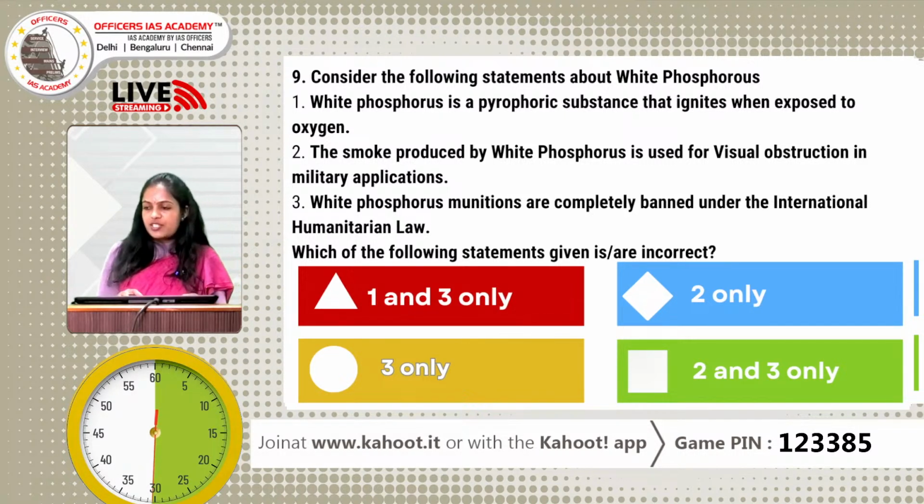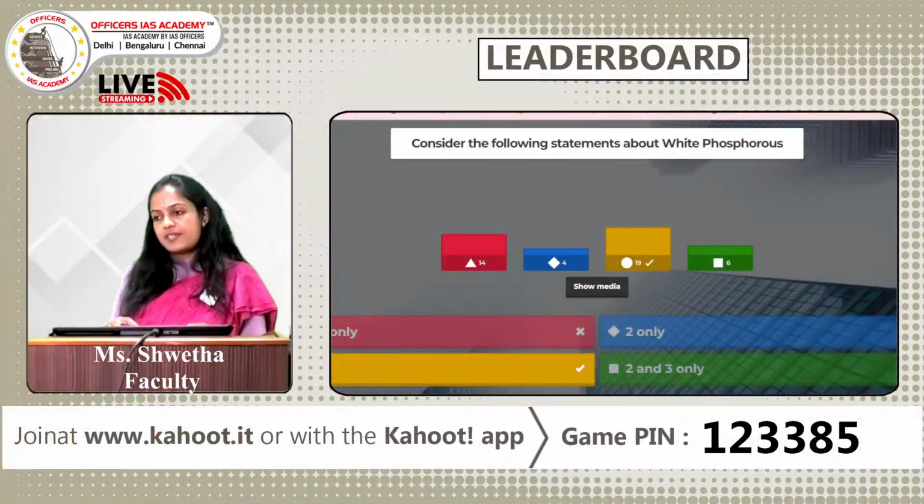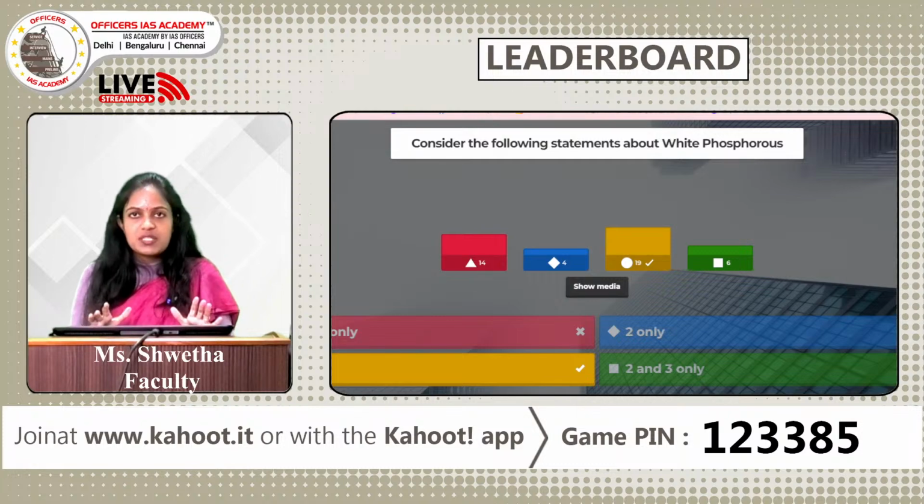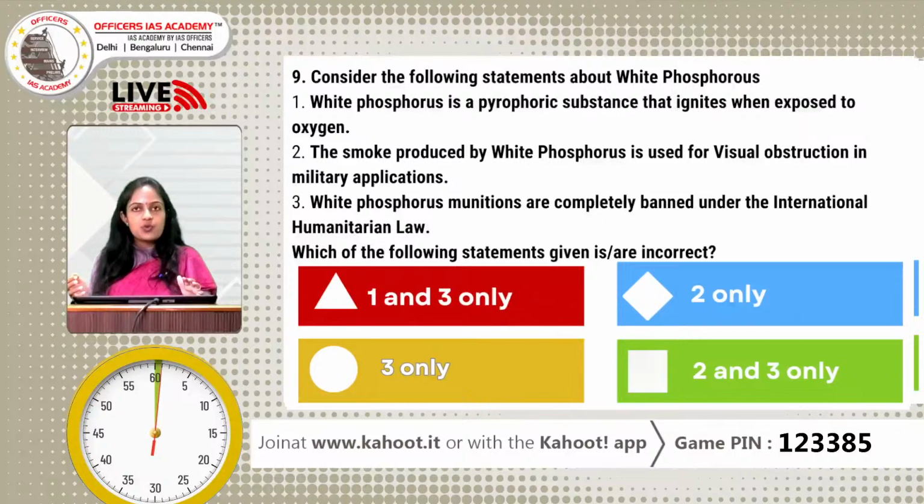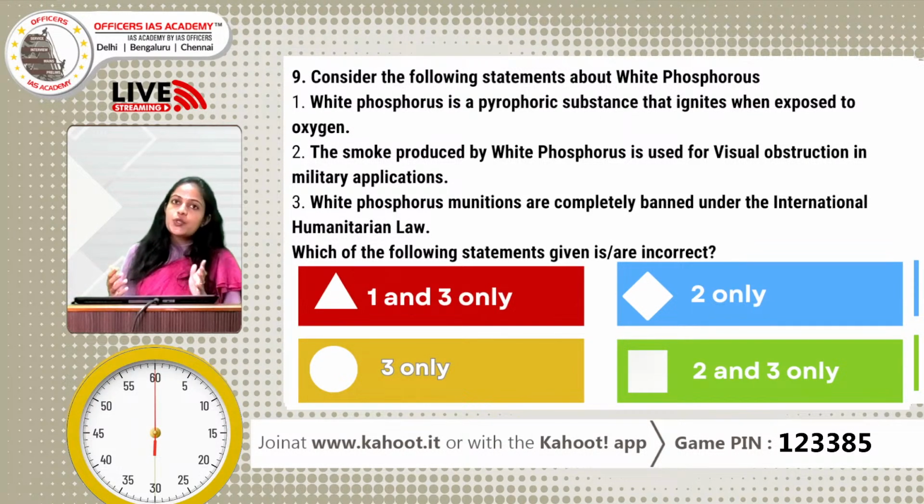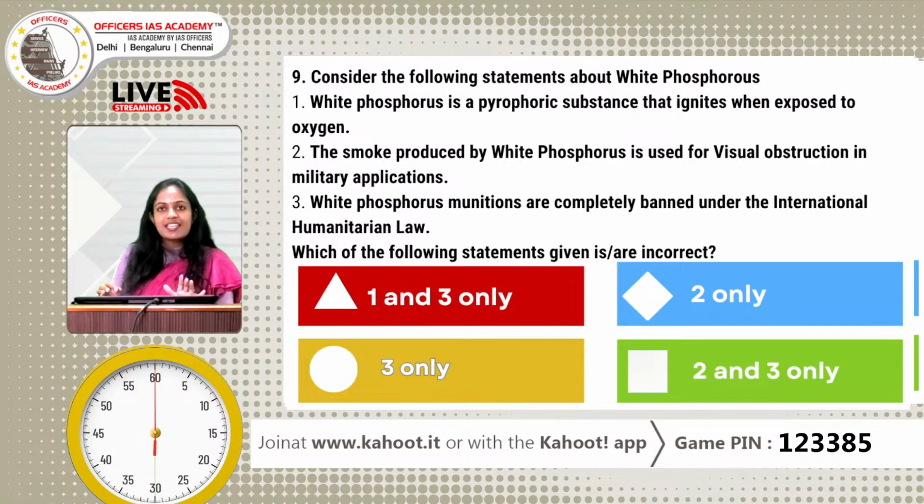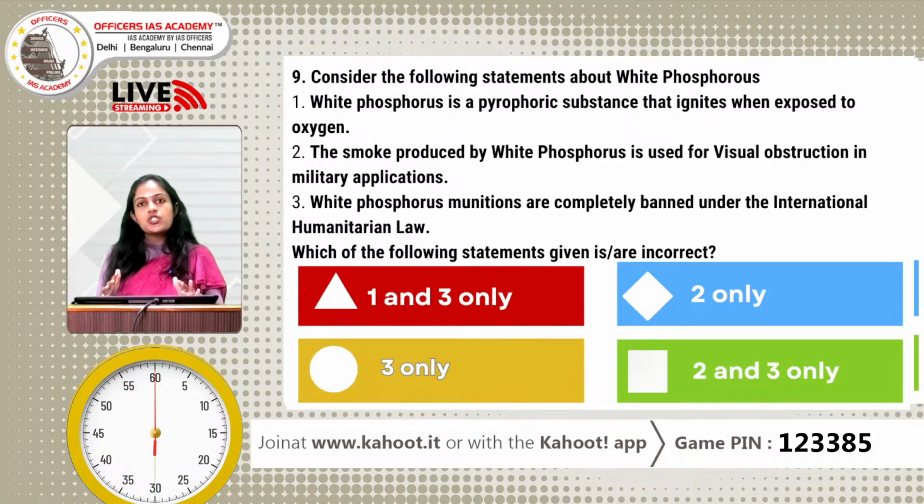The correct answer for this question is option C. I have seen most of you have selected option C. Good. So, what is white phosphorus? It is a pyrophoric substance. What is a pyrophoric substance? It is something which ignites very easily when it is exposed to air. White phosphorus is one such substance. It can burn, producing heat of almost 815 degrees Celsius. And the smoke produced by white phosphorus can be used for visual obstruction, meaning it can be used as a smoke screen. If they want to hide the movement of troops on the ground, then the smoke produced by white phosphorus can be used.